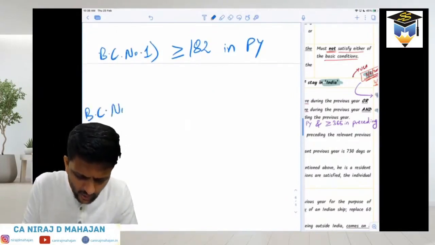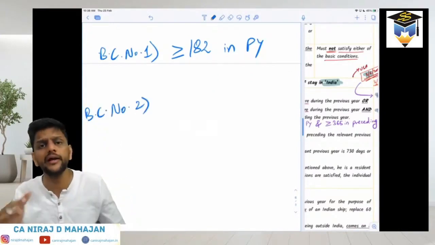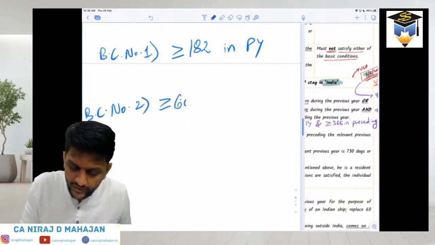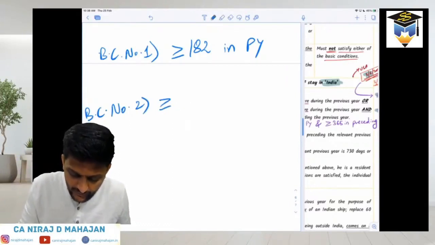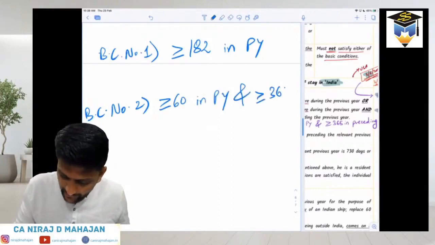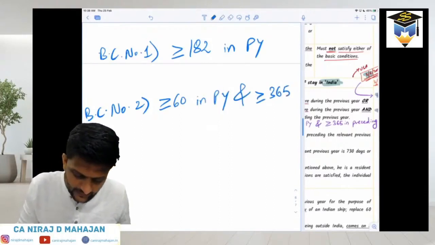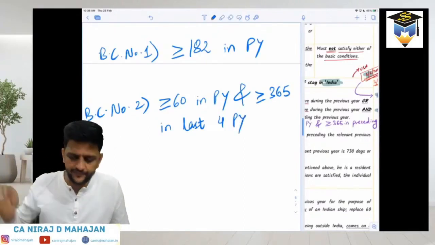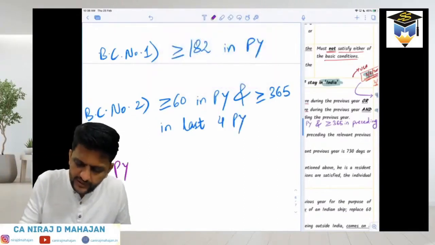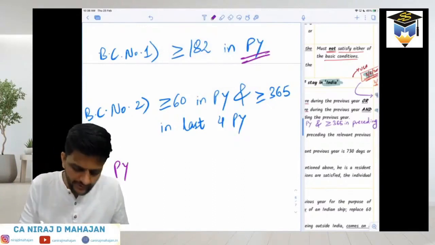What does it say? Okay, fine. If at all you are not there in India for 182 days, but even if you are in India for 60 days in PY, what did I say? 60 days in PY. And 365 days at least in the last 4 PYs. PYs means years only, okay? Preceding. Okay, again from our syllabus point of view, bachcho, which PY are we dealing with when I write this PY?